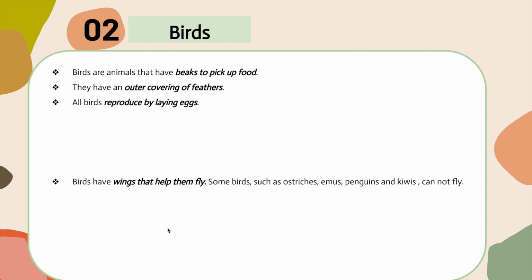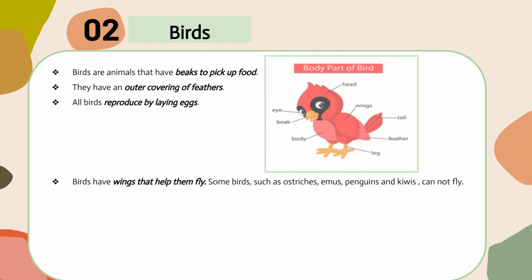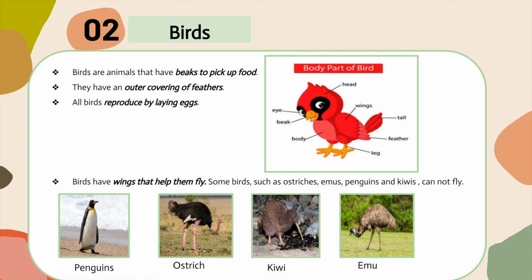Next is birds. Birds are animals that have beaks to pick up food. They have an outer covering of feathers. All birds reproduce by laying eggs. As we can see here in this picture, these are the body parts of a bird. Birds have wings that help them fly. Some birds, such as ostriches, emus, penguins, and kiwis, cannot fly.